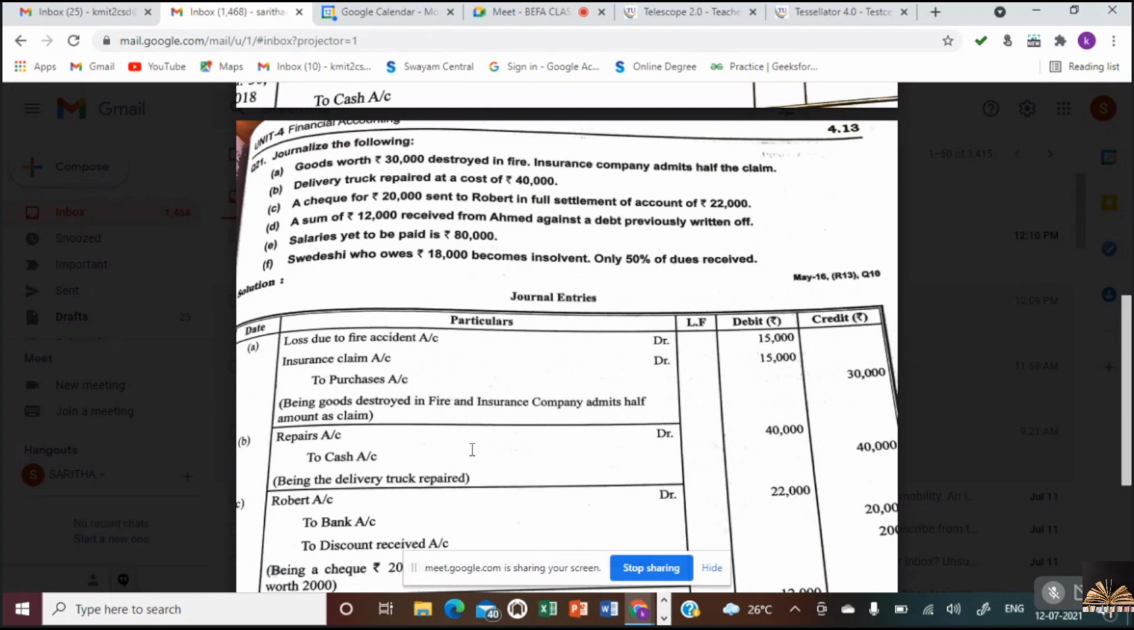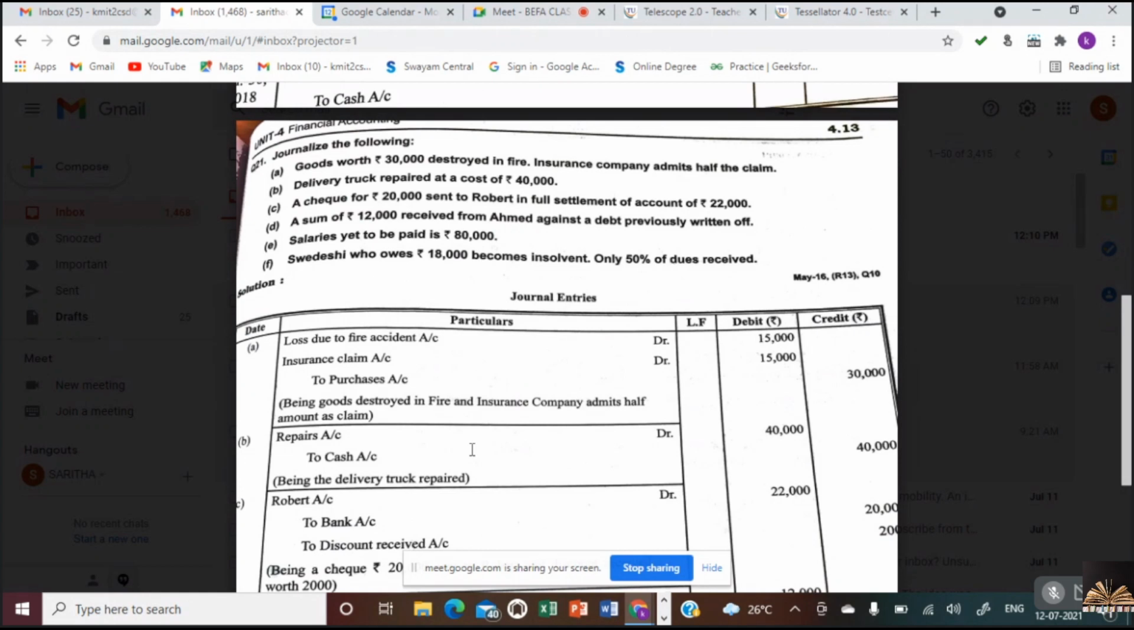But are we paying him cash? No, we are paying him by check. Always remember, Nana, whenever we give a check, we don't write to cash, we write to bank. Is it clear? We always write to bank. And what happened here? In full settlement of 22,000, we have given him only 20,000. He has allowed us a discount of 2,000.